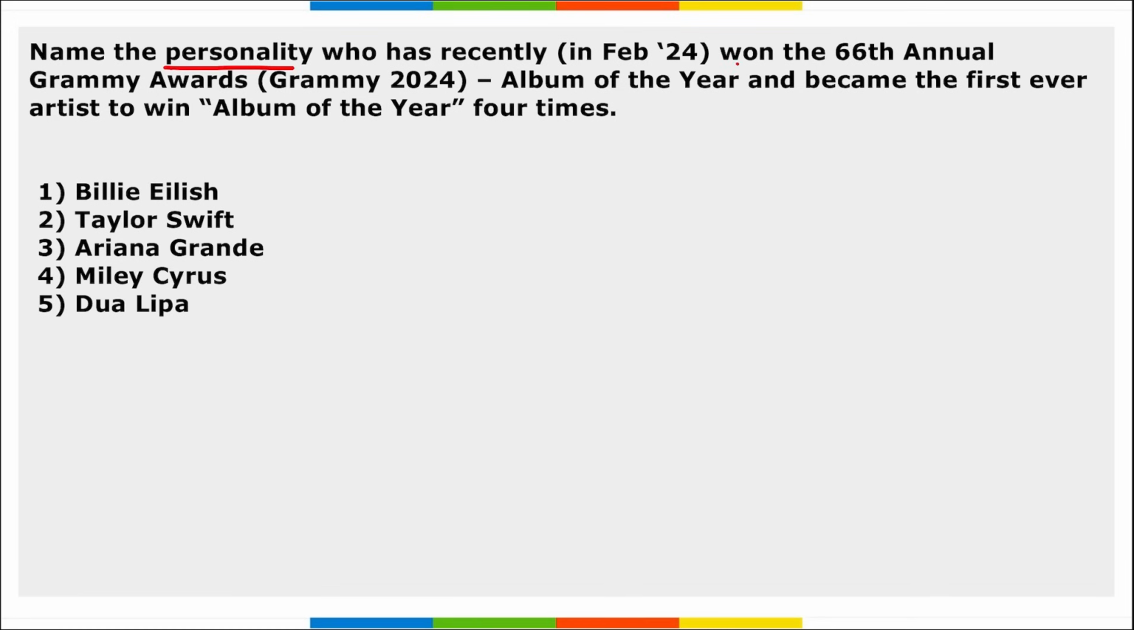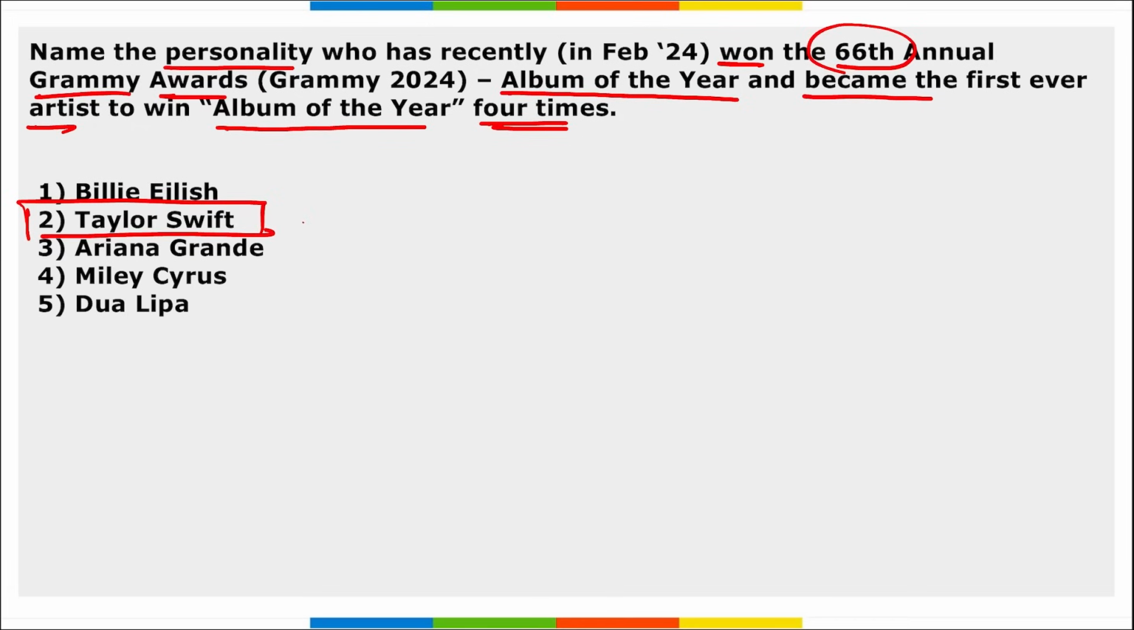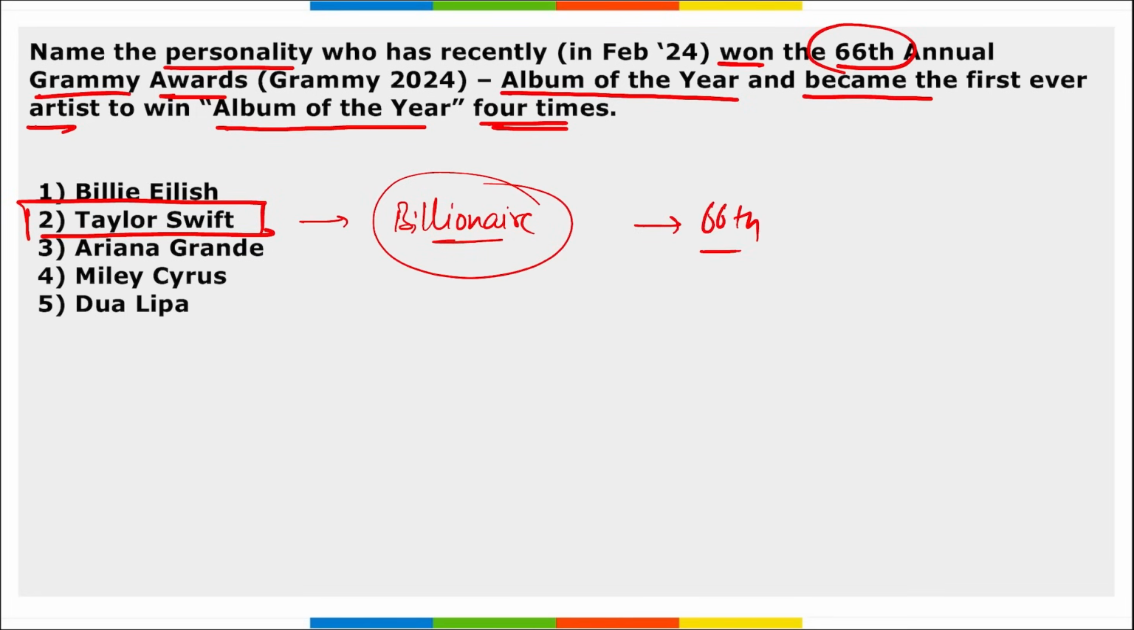Name the personality who has recently won 66th Annual Grammy Awards Album of the Year and became the first ever artist to win Album of the Year 4 times. So she is Taylor Swift, a very famous singer. She also recently became a billionaire, right? And Taylor Swift is the personality who won the 66th Annual Grammy Award, correct, for the Album of the Year, and she became the first ever artist to win the Album of the Year 4 times.